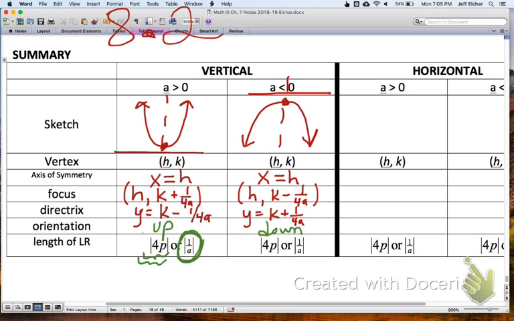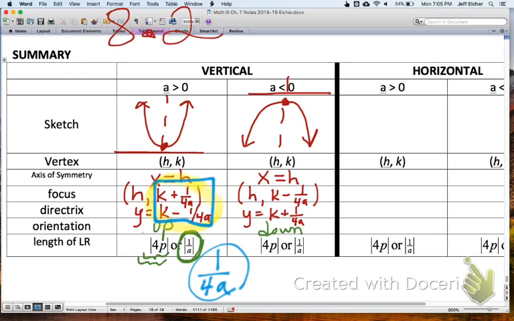It's helpful to note that the directrix and the focus are calculated in very similar ways. Notice this k, and then one's plus and one's minus, depending if it's opening up or down. But it's that same quantity, 1 over 4a.